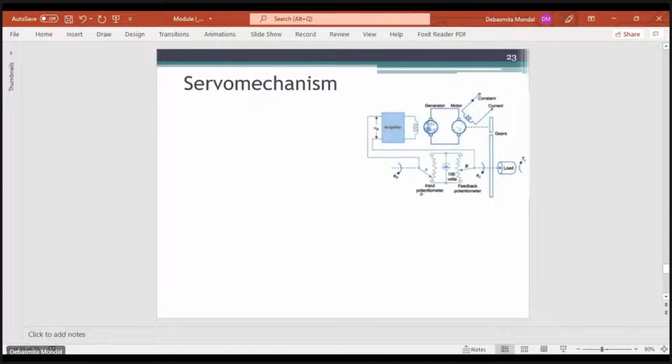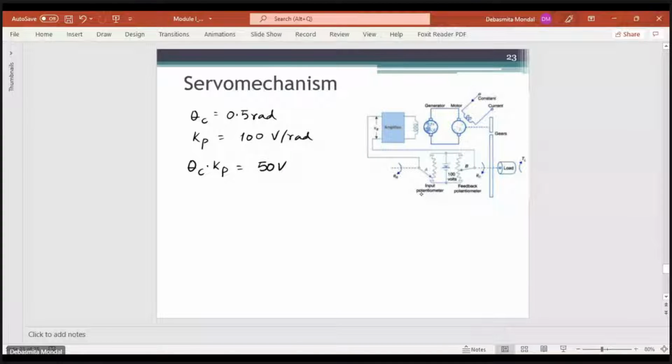For example, let's say the output theta c at the shaft position is 0.5 radian, and the constant of this potentiometer, Kp, is 100 volts per radian. That means the output of the feedback potentiometer will be theta c times Kp, which equals 50 volts. So potentiometer B is at 50 volts.